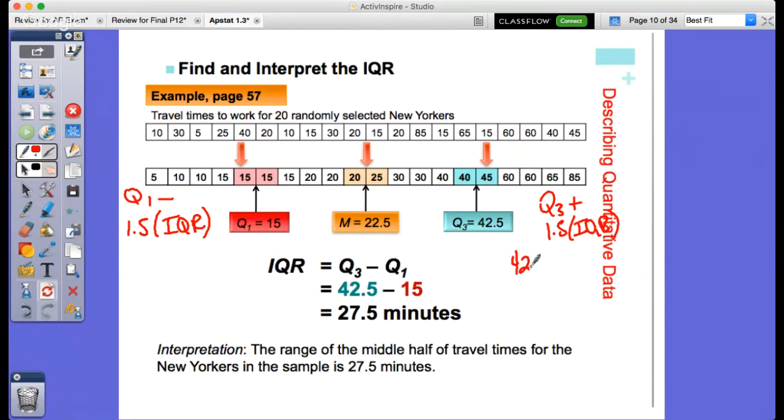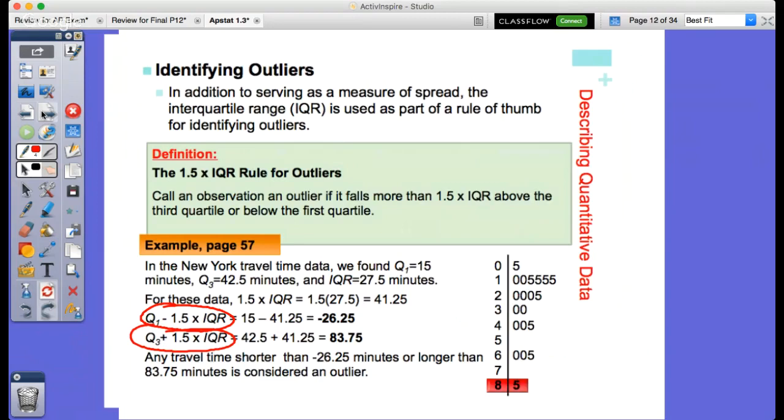Q3 would be 42.5 plus 1.5 times 27.5. Over here, this would be 15 minus 1.5 times 27.5. Once I get these 2 values, they've already been calculated for me: negative 26.25 and 83.75.